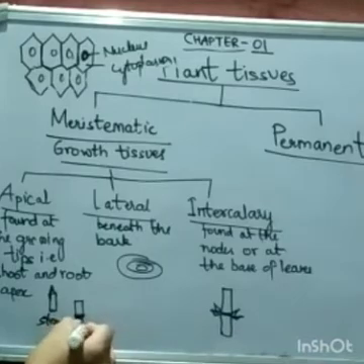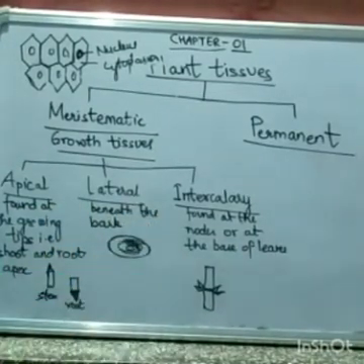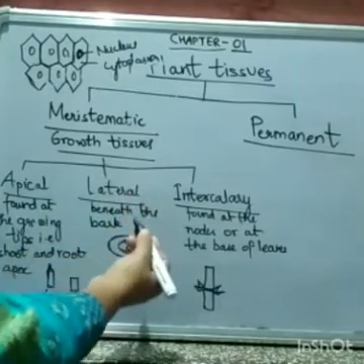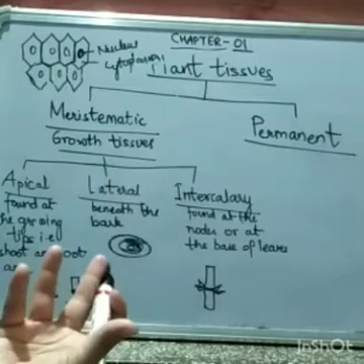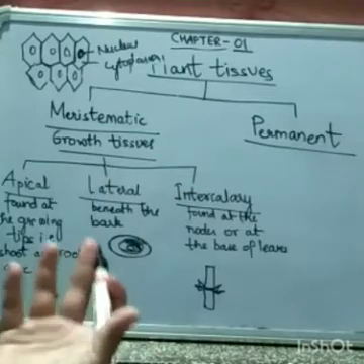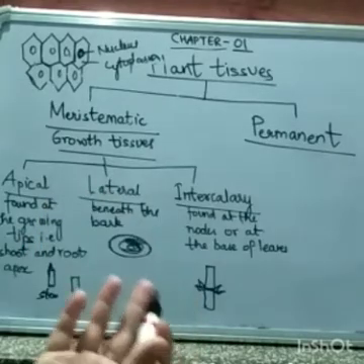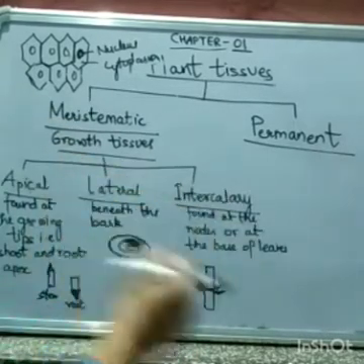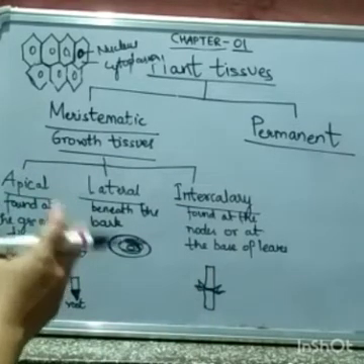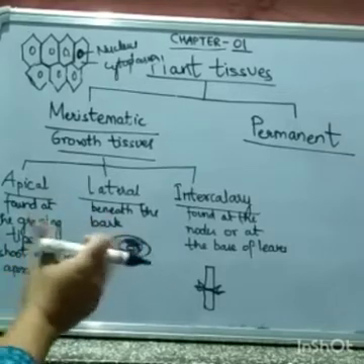Now comes lateral meristems. Lateral meristems are found beneath the bark, also called cork cambium, and in vascular bundles of dicot roots and stems. They occur in thin layers, and cambium is the region which is responsible for growth in thickness.